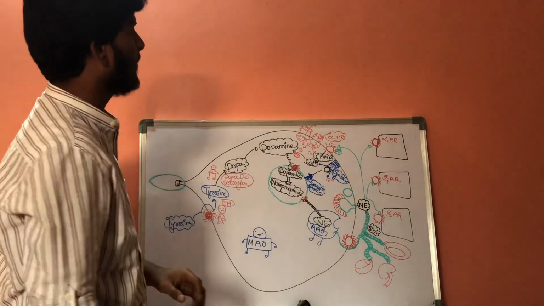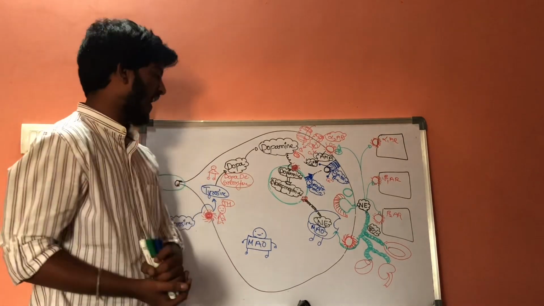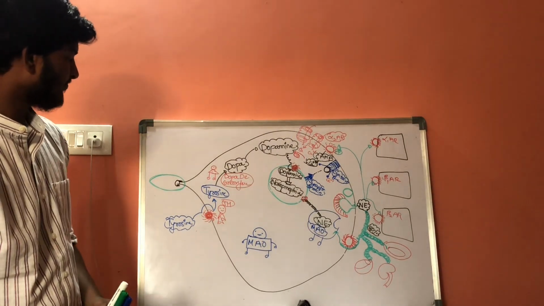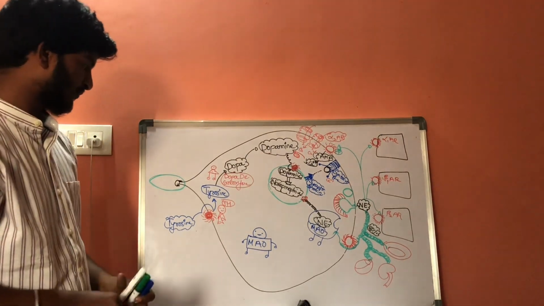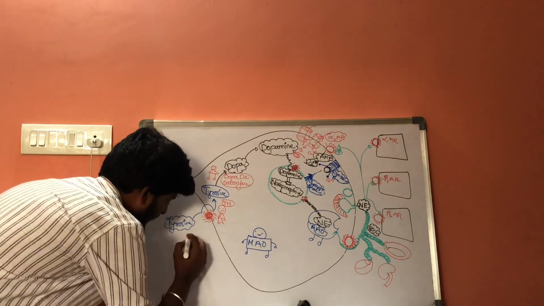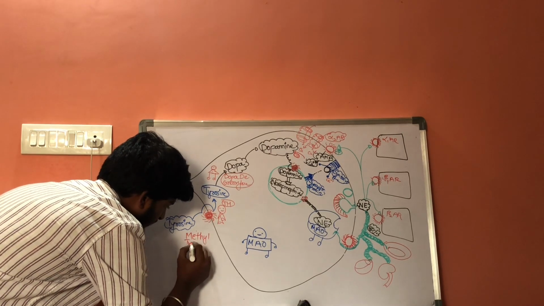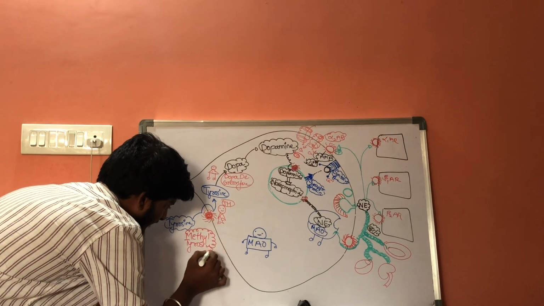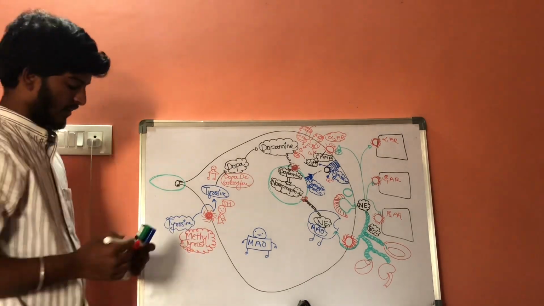Now let us discuss the drugs which are acting on this whole area. That is, the first drug is called methyl tyrosine. Methyl tyrosine is the special drug.